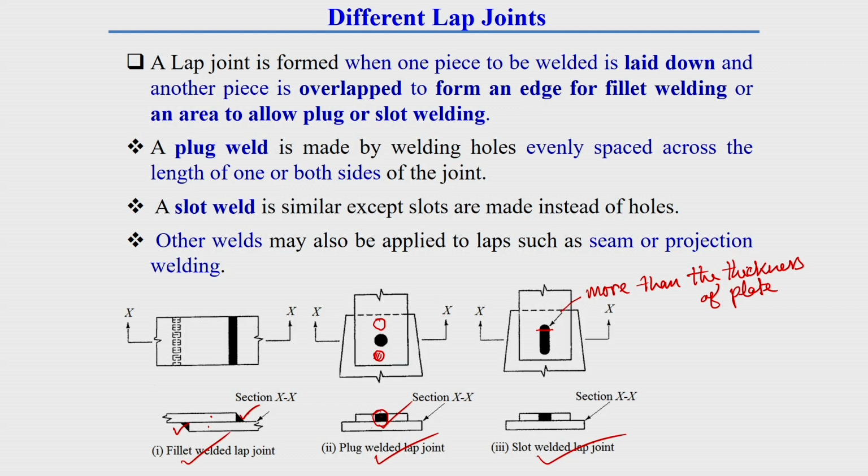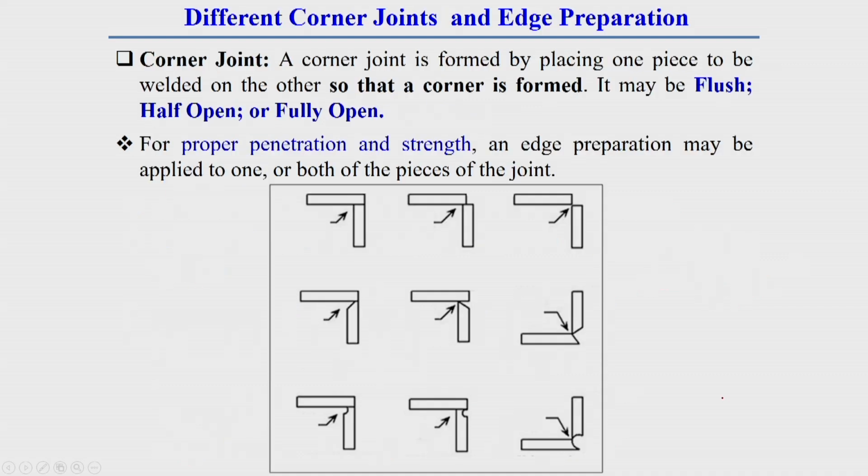Apart from this, other welds may also be applied in a lap joint, such as seam or projection types of welding. Now, different types of corner joint and their edge preparation. A corner joint is formed by placing one piece to be welded on the other, so that a corner is formed.